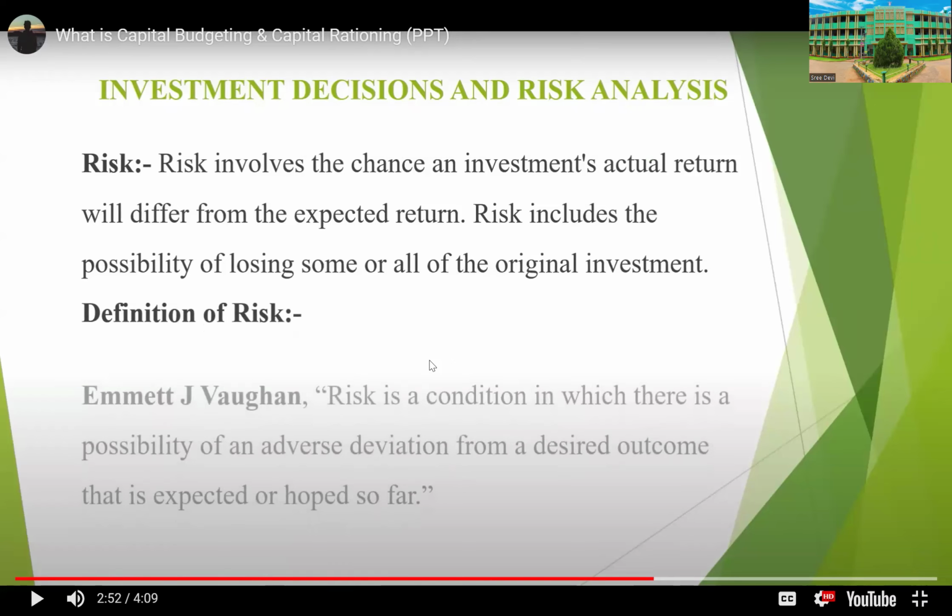So the definition of risk according to Emmett J. Vaughan: risk is a condition in which there is a possibility of an adverse deviation from a desired outcome that is expected or hoped for.